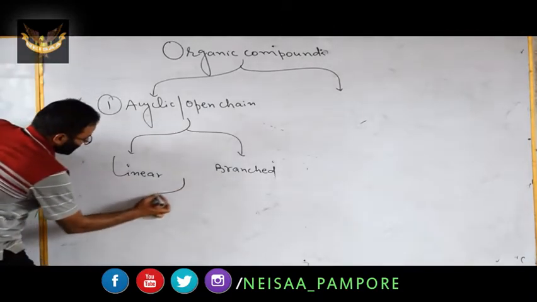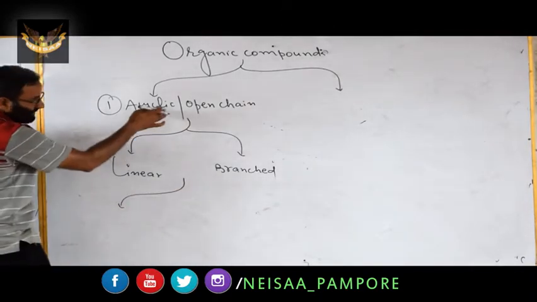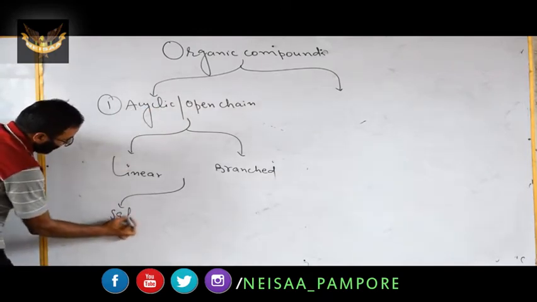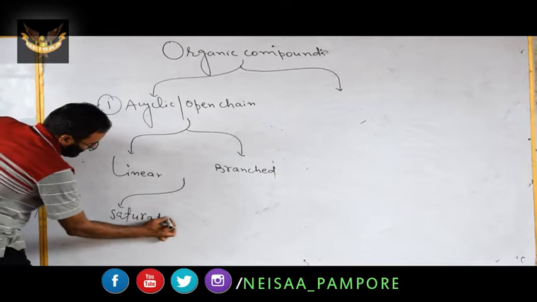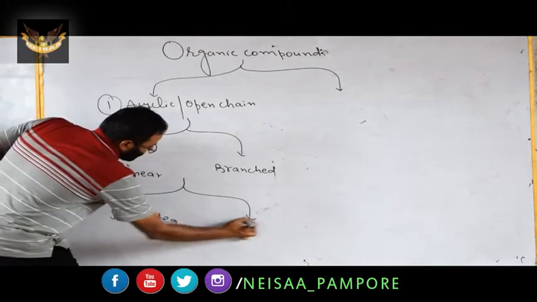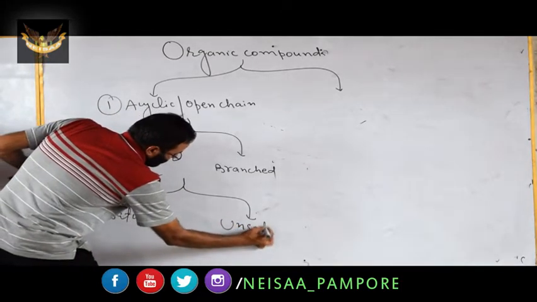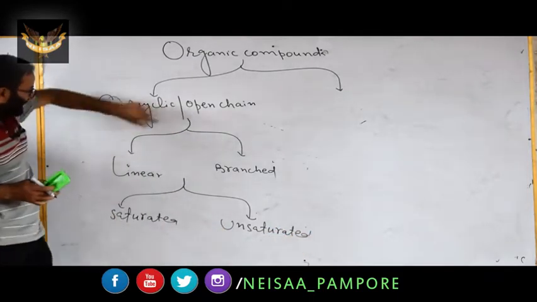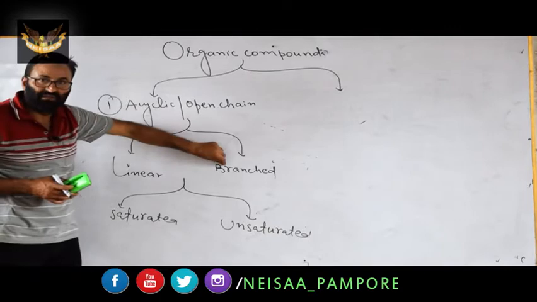They can be saturated. I am talking about acyclic. Acyclic can be either saturated, they can be also unsaturated. Here you have to remember, acyclic can be either linear or branched.